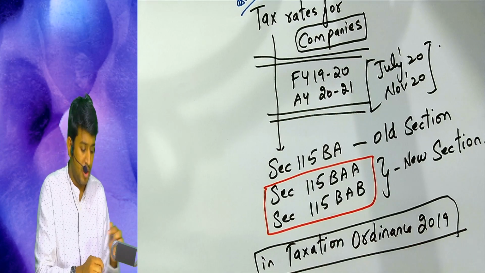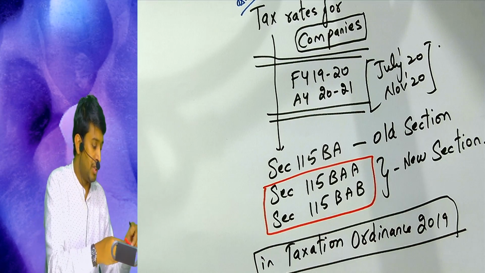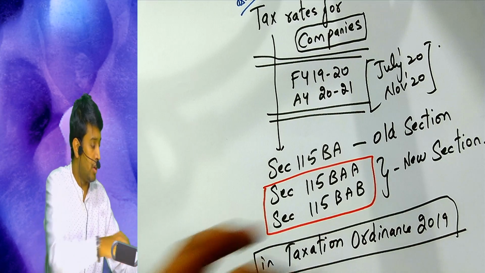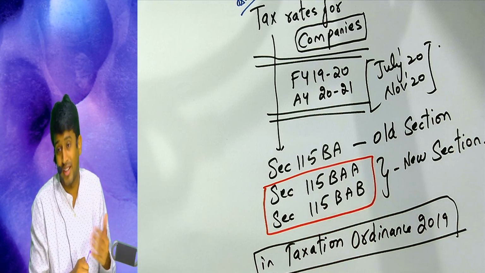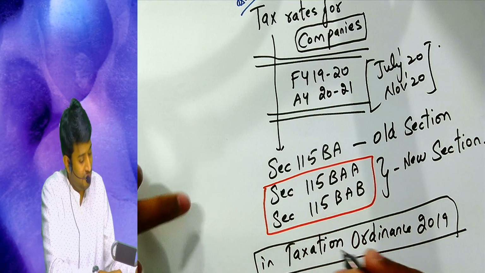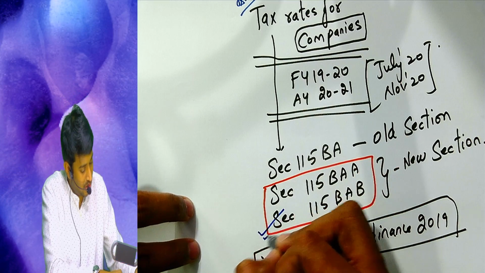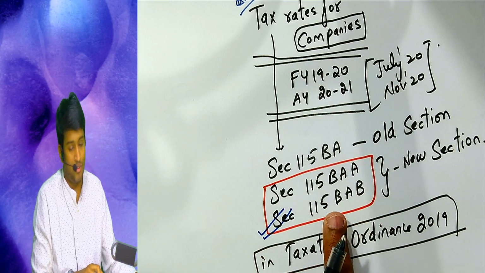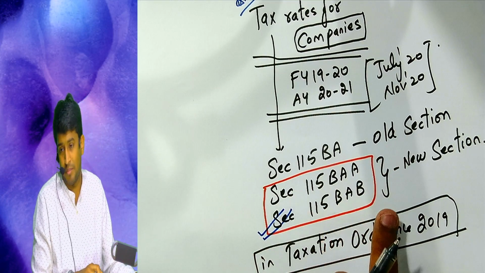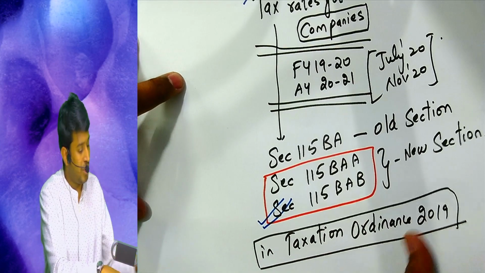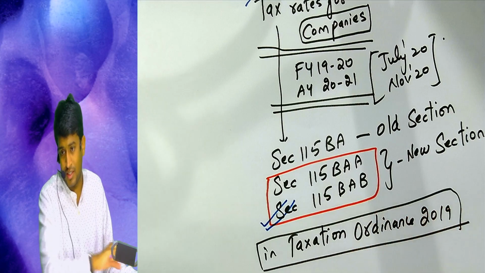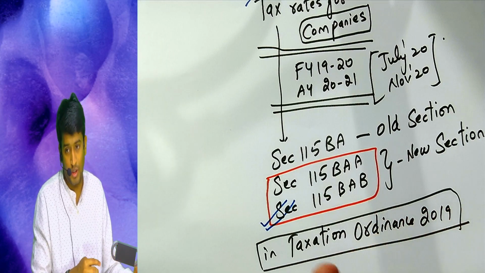That's okay. So our first objective today is to determine what is the tax rate for companies, what taxes will apply, what rates apply for companies. We'll first start with section 115BAB. You need not write anything. Everything is given in the notes. You have to just see the video and be careful. I'll tell you when to read from the material.